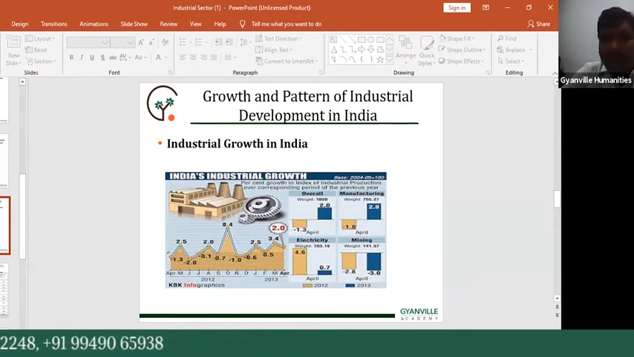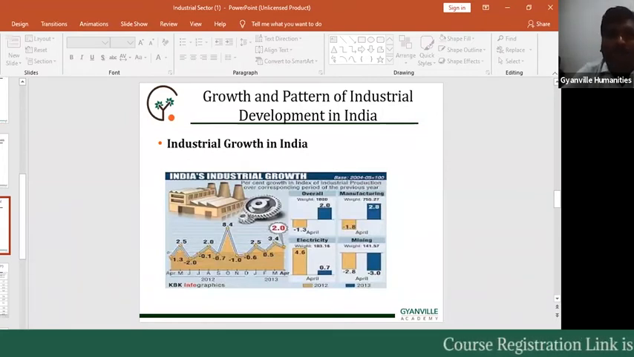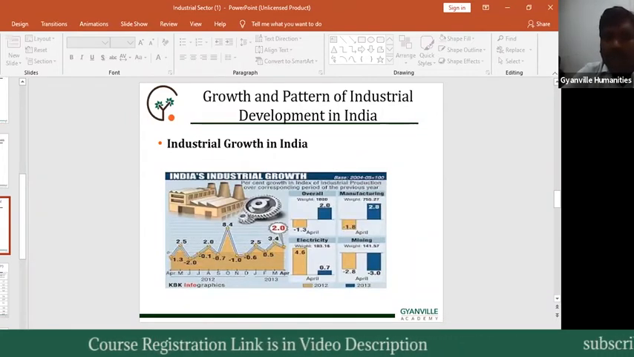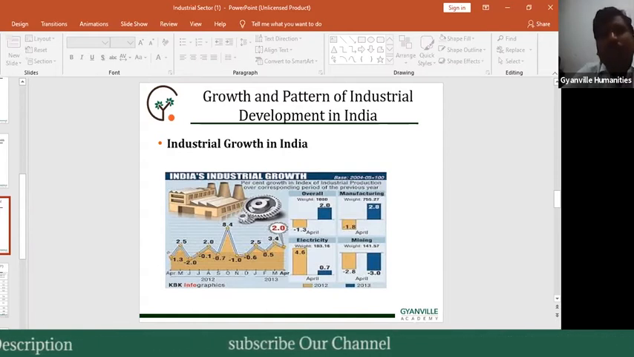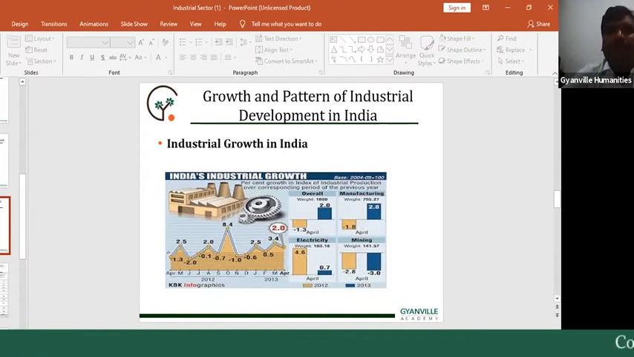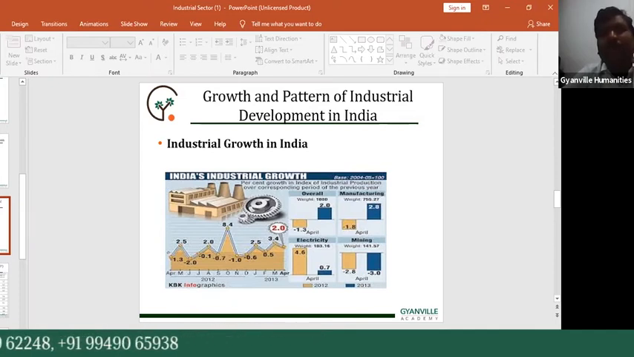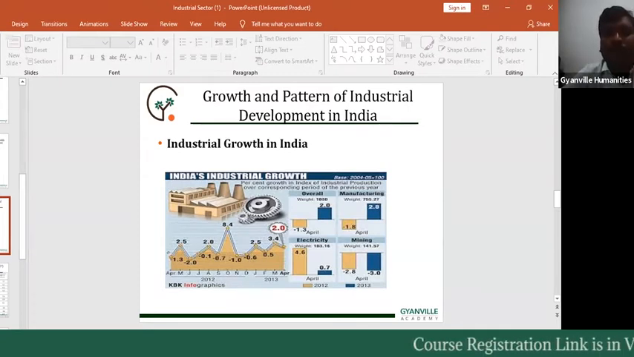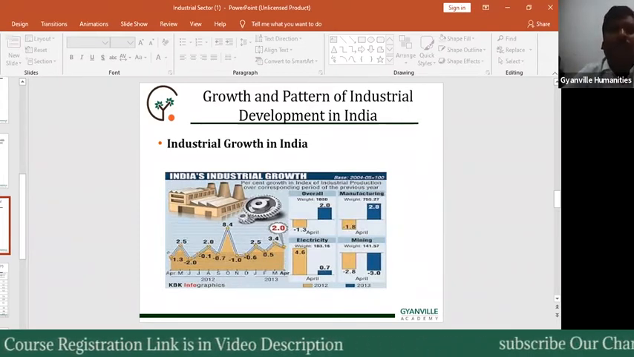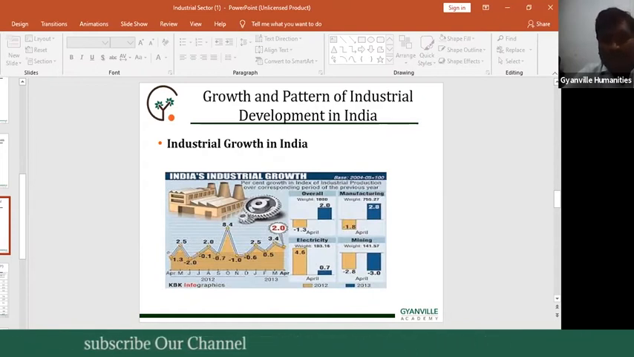In that way, after independence, the government focused on the development of industries. That's why the government introduced so many resolutions and reforms in the industrial sector. We have to focus on that concept: the 1948 Industrial Policy Resolution, 1956, 1977, 1980, and 1991. These five resolutions especially focused on the development of Indian industries.